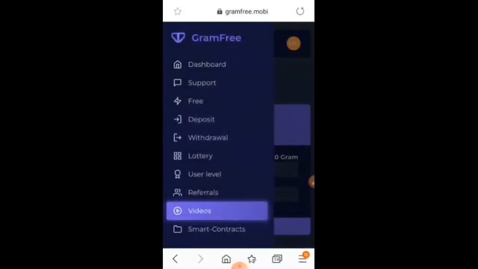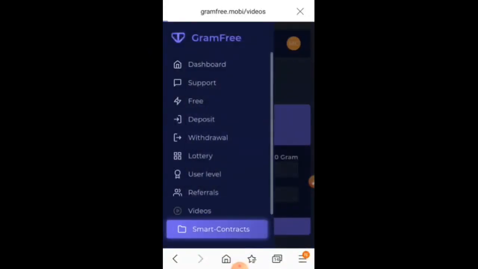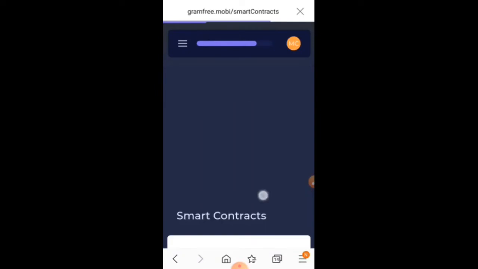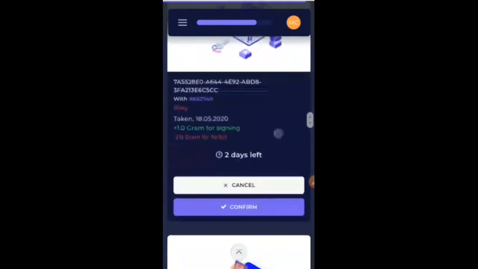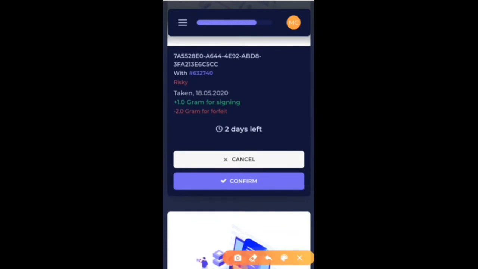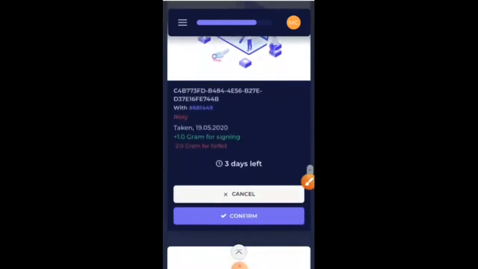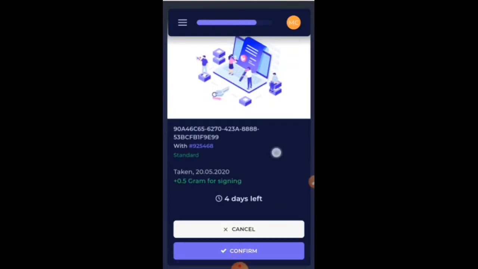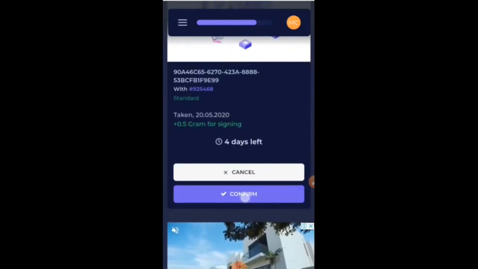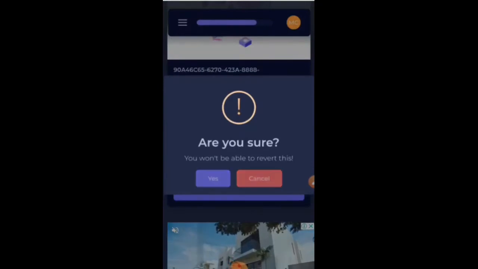And for the fourth sort of earning, smart contract. Click smart contracts, and see from here, I already signed for one contract which is waiting for me, and the remaining things I will show you. This is one contract I have taken as risky. Two options will be available, risky as well as standard. Standard means a particular amount will be credited after completing 5 days. This will be a 5-day contract. Okay, I will show you. 4 days left. You can give confirm, you can give yes.